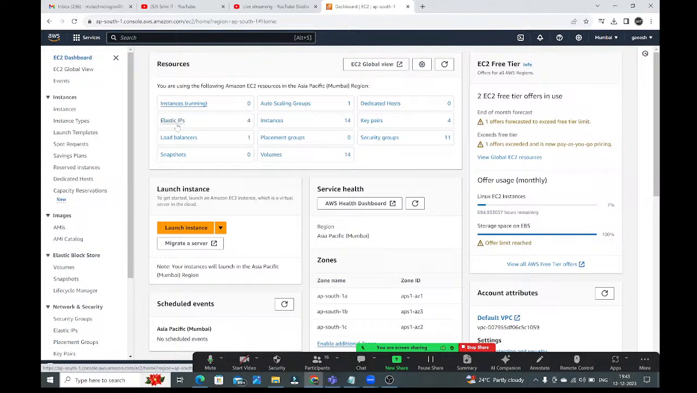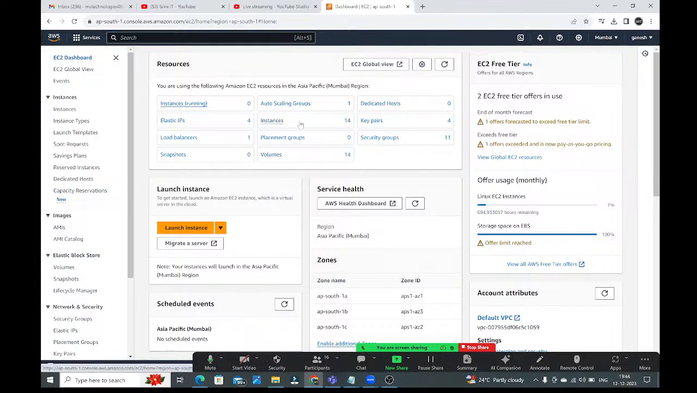What is this elastic IP? We will discuss later. How many load balancers are available? One load balancer is available. How many auto scaling groups are available? One. How many snapshots are available? Zero. How many placement groups are available? Zero. How many volumes are available? 14.